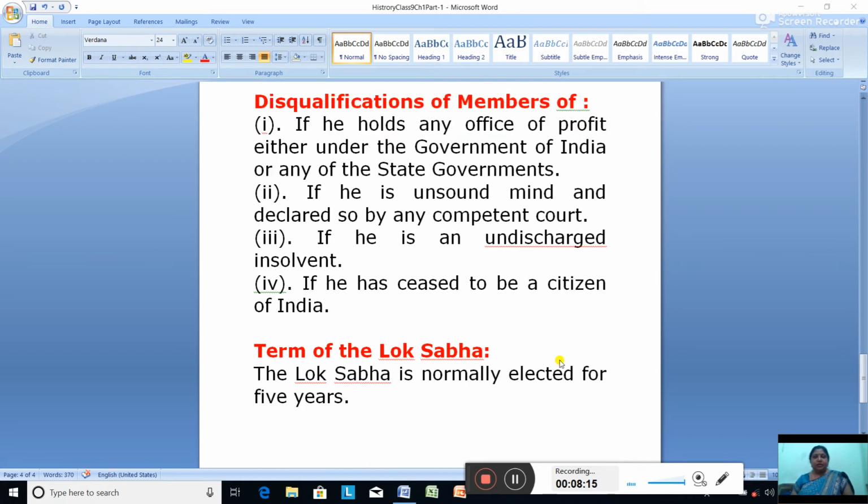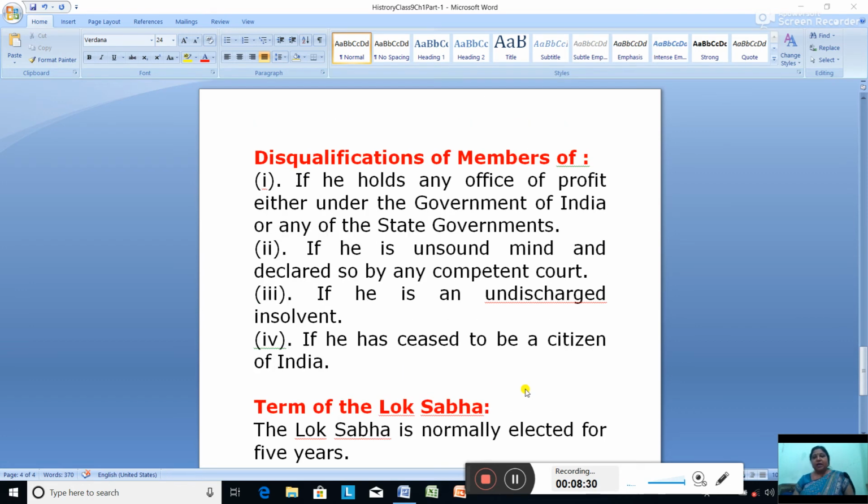Now the next is the term of the Lok Sabha. Okay, what is the term of the Lok Sabha? The Lok Sabha is normally elected for 5 years. Okay, the term of the Lok Sabha is 5 years.